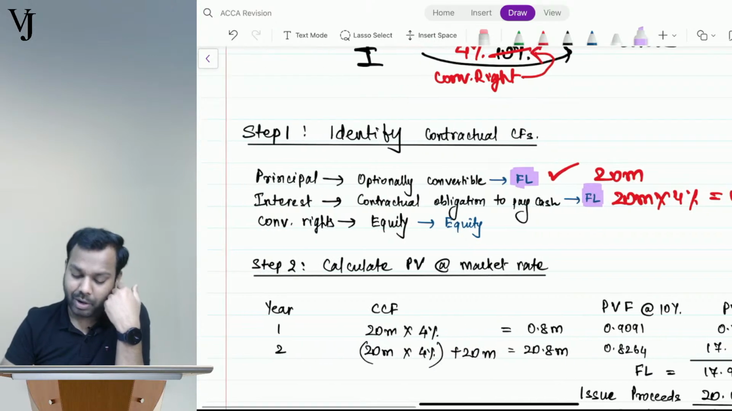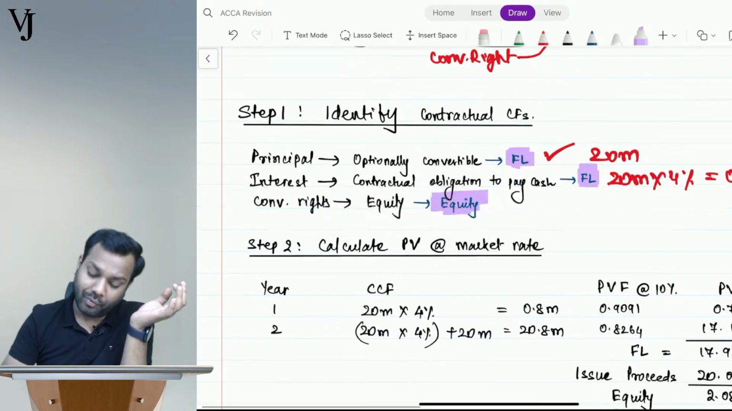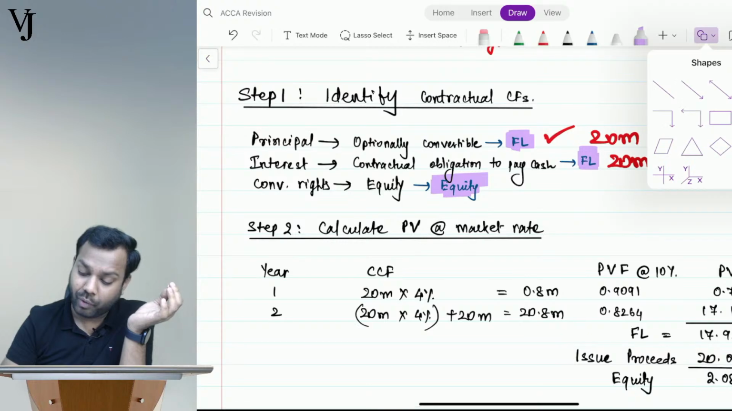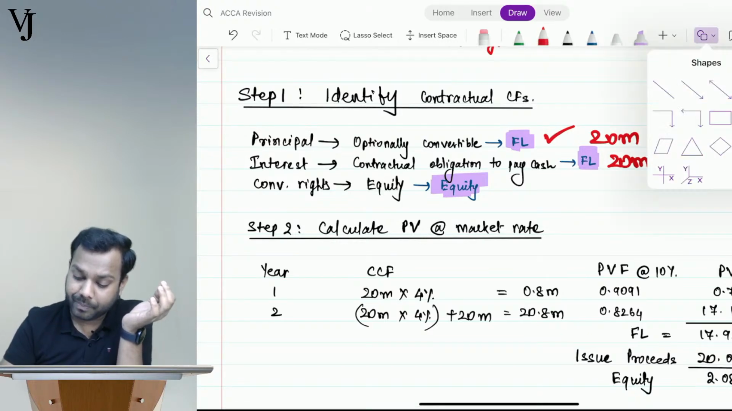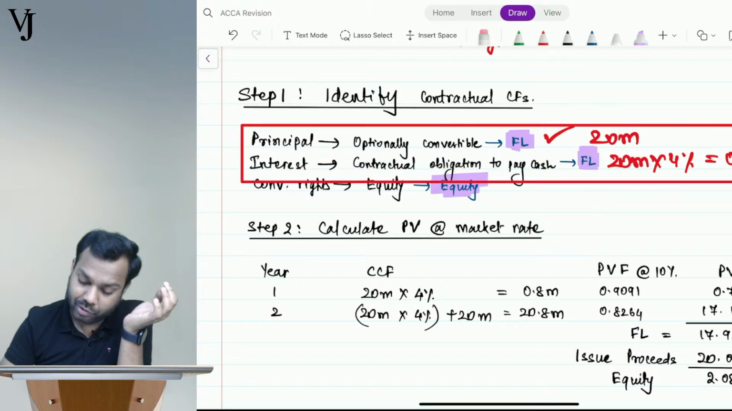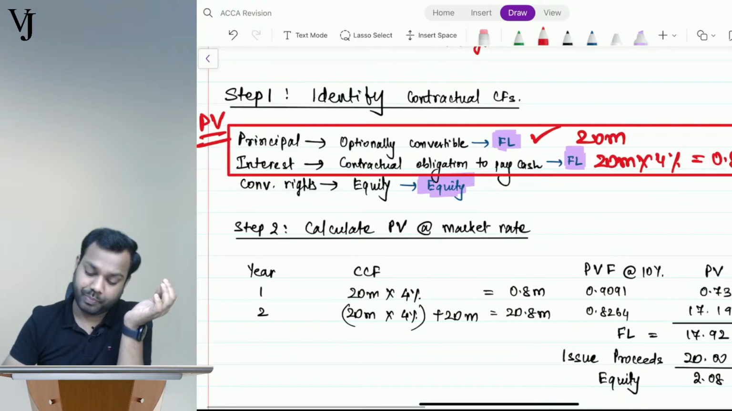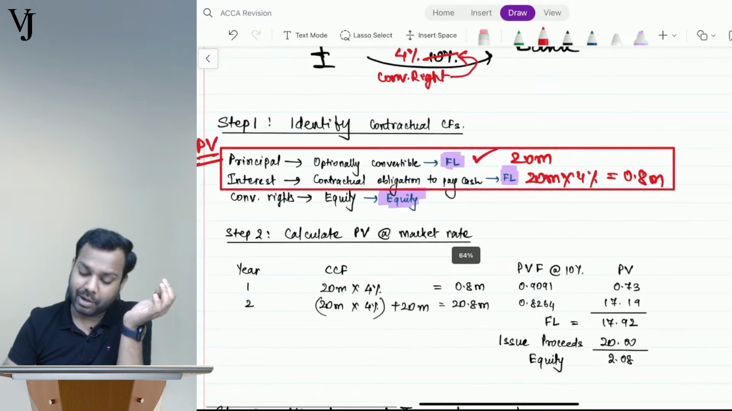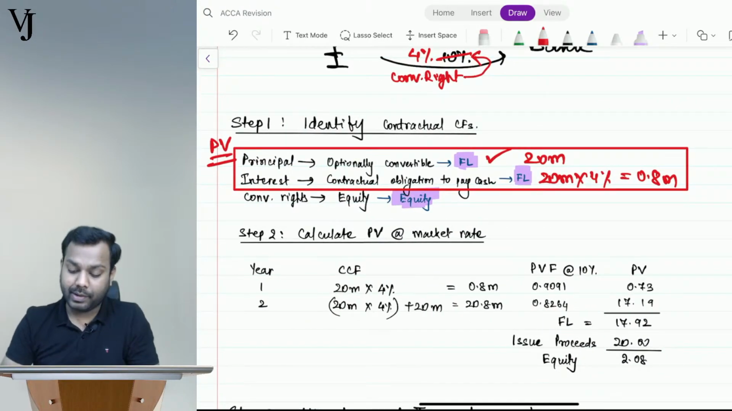But conversion rights will always be equity, right? So what will I do? I will have to calculate the present value of what? Tell me. I will calculate the present value of these two. I hope it is clear to all of you. So far, is it clear to all of you?